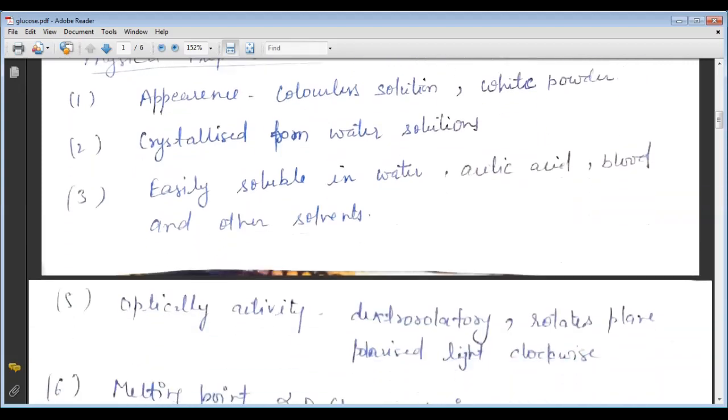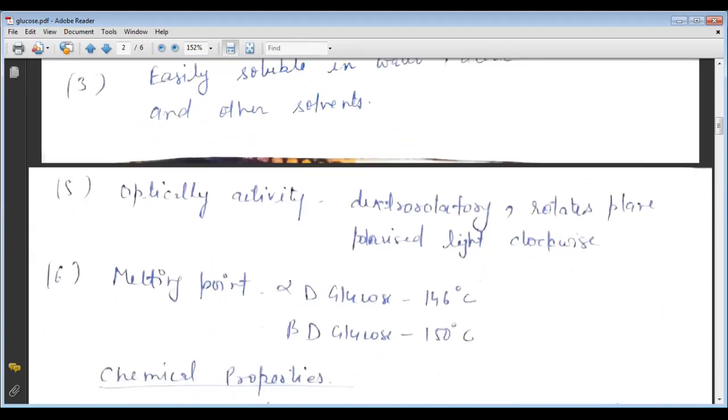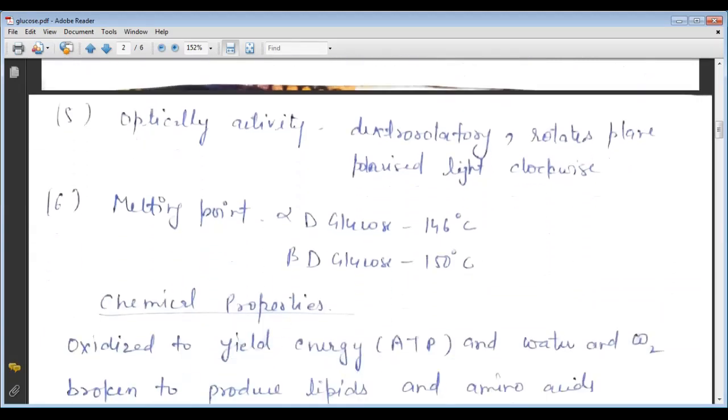Now the next is optical activity. Optically active compounds are those compounds which can turn the plane polarized light towards the right hand side or the left hand side. Here this is D glucose or L glucose. These are enantiomers and they are optically active compounds. It is dextrorotatory and rotates the plane polarized light, or PPL, clockwise. So this is optically active.